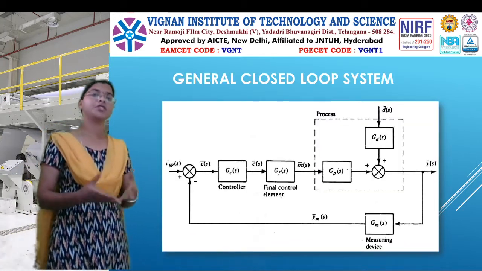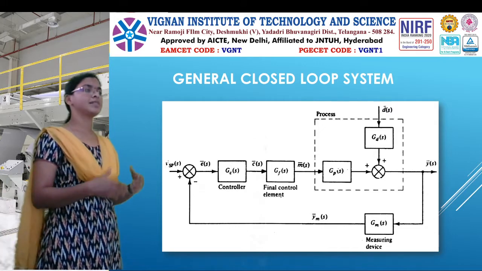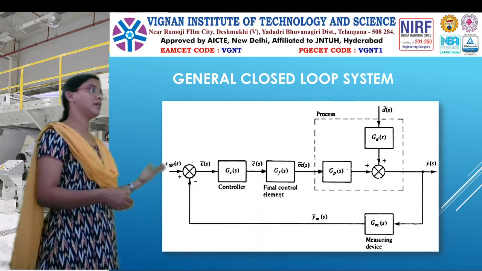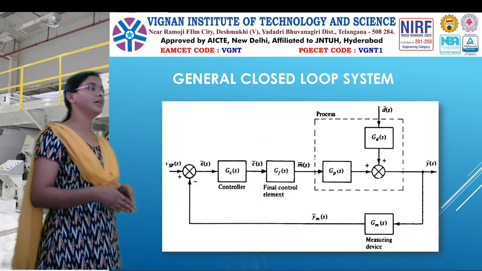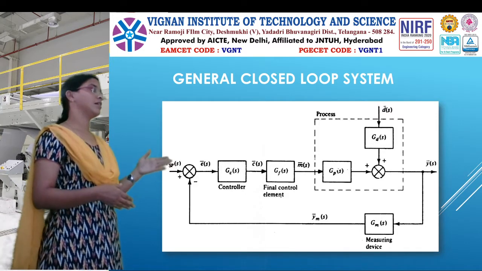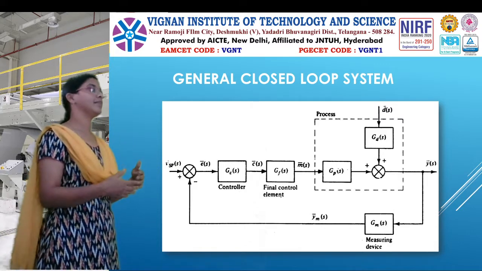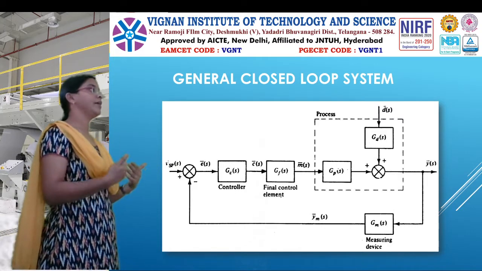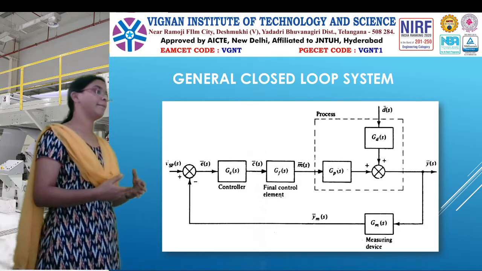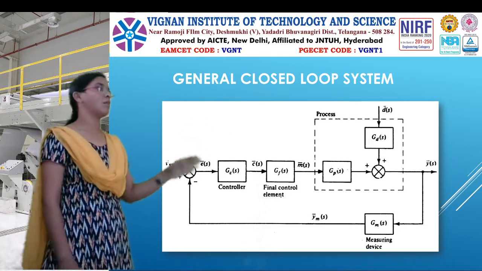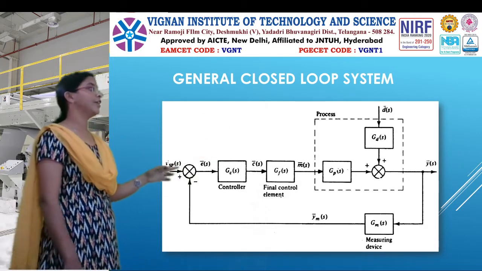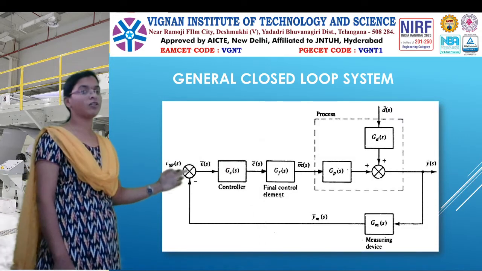So this is a general closed loop system block diagram. It is the same thing, where we represent the blocks with a gain. G stands for gain, and the suffix indicates the action done by that particular block. We start with the output, and from the output we do the measurement, or feedback.